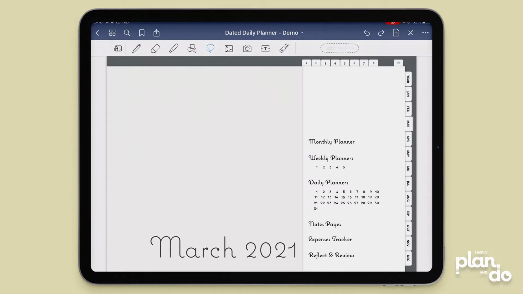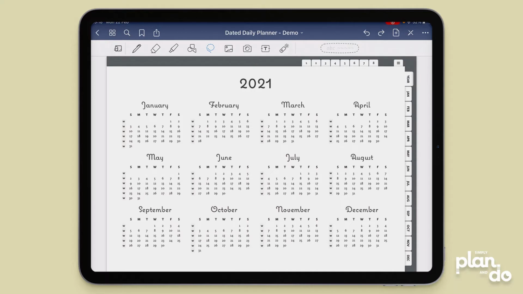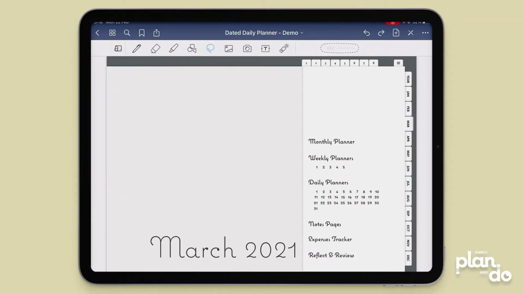The first one is, yes, you can use hyperlinks while in edit mode. So if you've tapped on a hyperlink and it's not worked, what you need to do is tap and hold. If we jump to the year page, if I tap quickly, nothing happens. If I tap and hold, it will give me the option to open link, and I jump to the annual page. If I want to go back to March, tap and hold, and it will give me the option again to open the link, and I've stayed in edit mode the whole time.